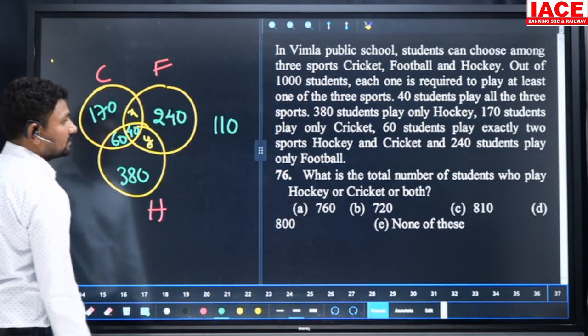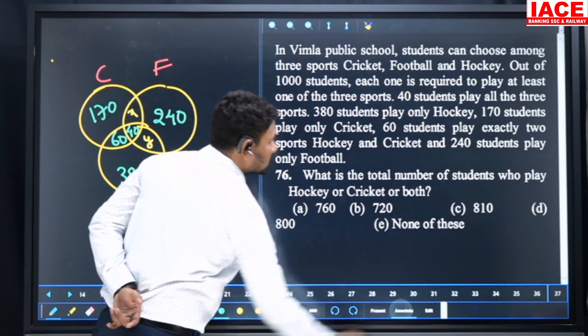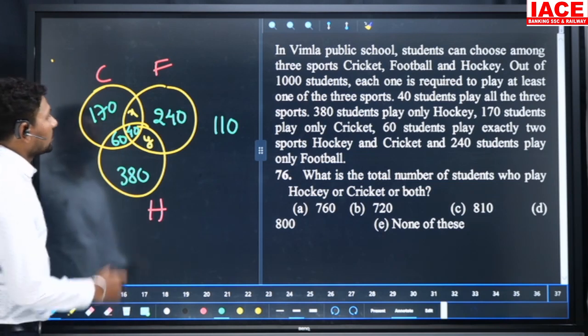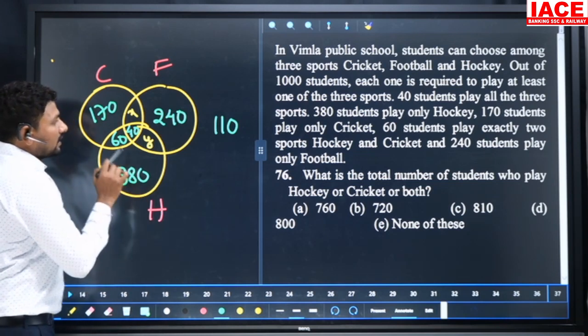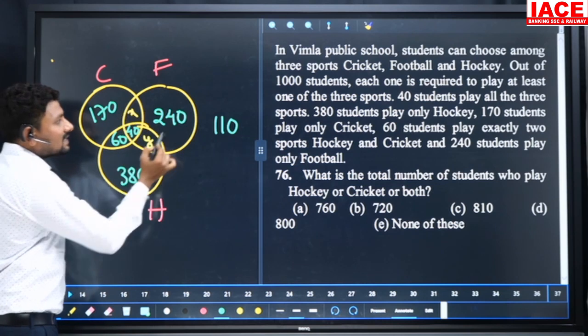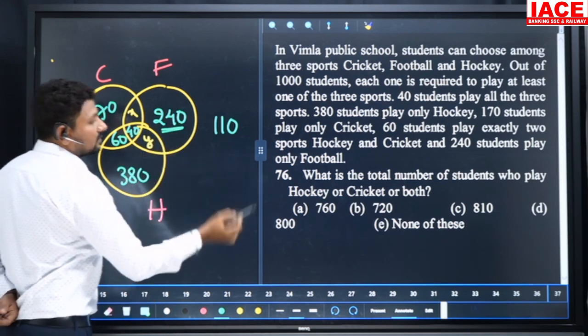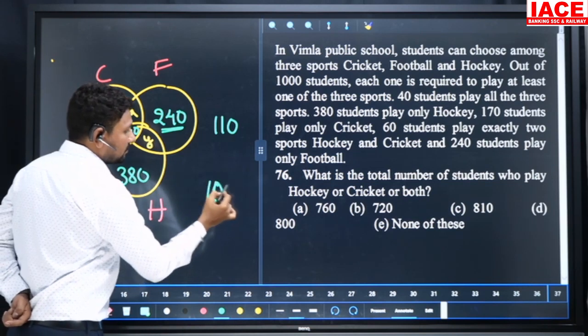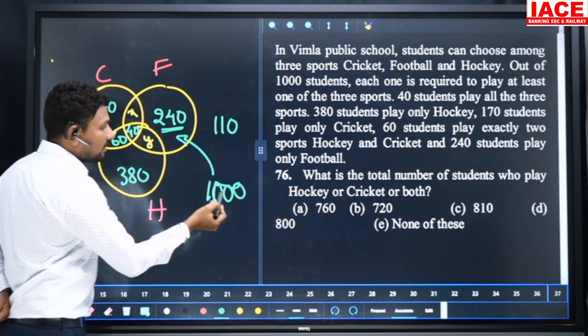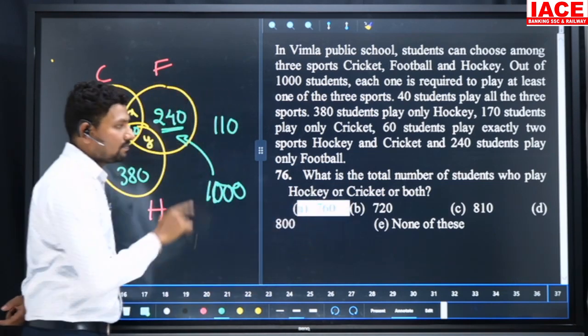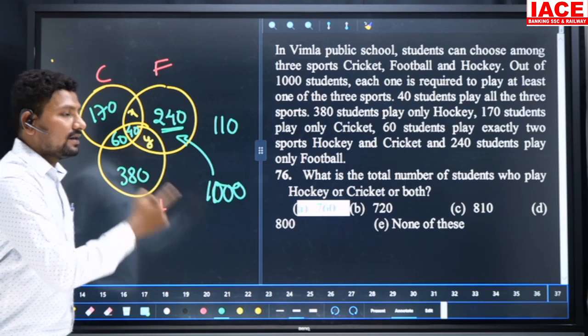Go for the next question. What is the total number of students who play hockey or cricket or both? Hockey or cricket or both are required. Look at hockey or cricket. All these members are playing except football. Out of 1000, this 240 will be removed, and we get 760. Our option is A. This 760 is played by hockey or cricket or both.